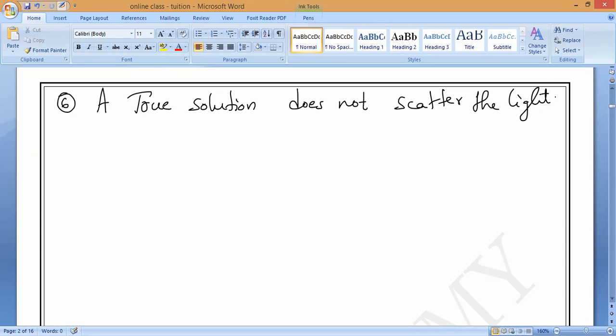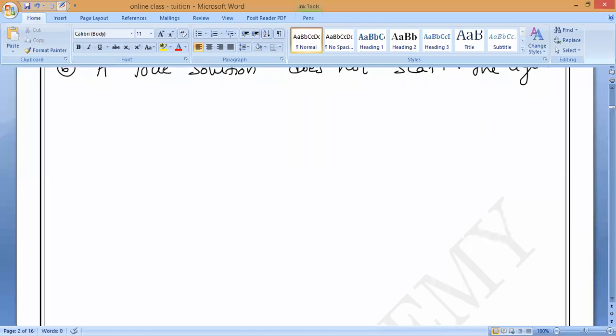What is the reason behind it? Manya and Samya, can you say the chart at least? Shruti, can you speak? What is the reason why they are not scattering the light? Because the particles are what? Monish, the particles are so small. That is the very reason. Because its particles are very small.